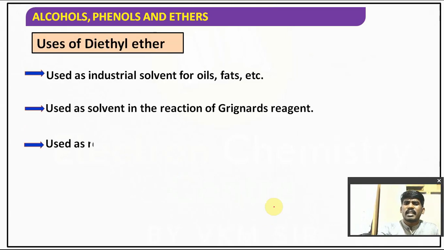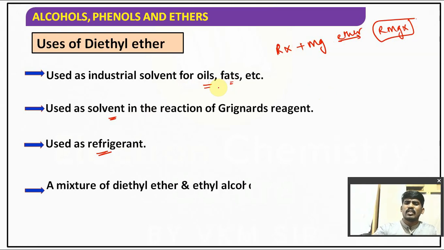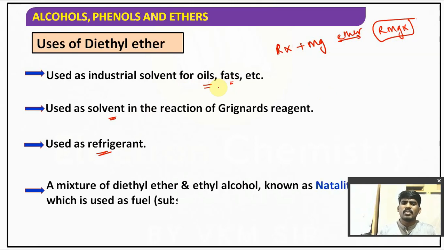So uses of diethyl ether, if you observe it: it can be used as a refrigerant, used as a solvent, as you know, in the reaction of Grignard reagents. RX plus Mg in the presence of ether, you can get RMgX. Used as an industrial solvent for oils as well as fats, right? These are the major uses, you can say.